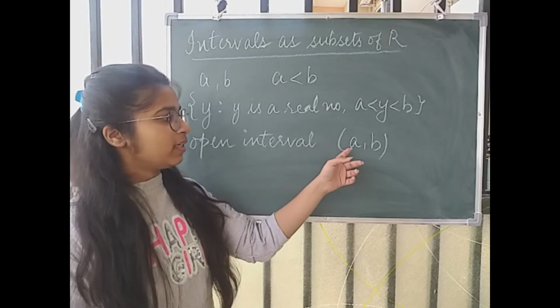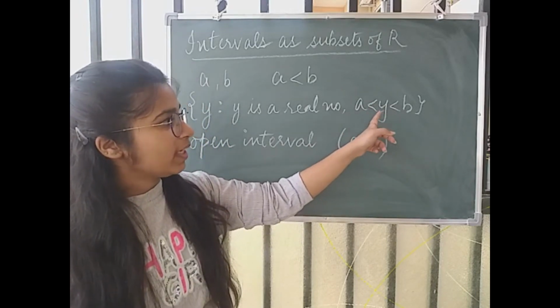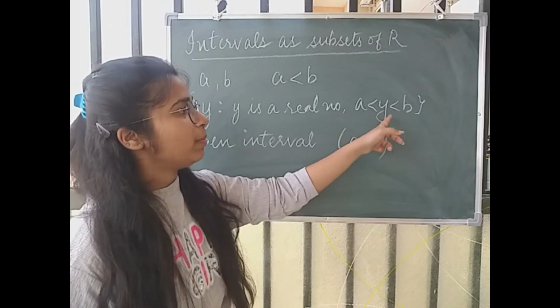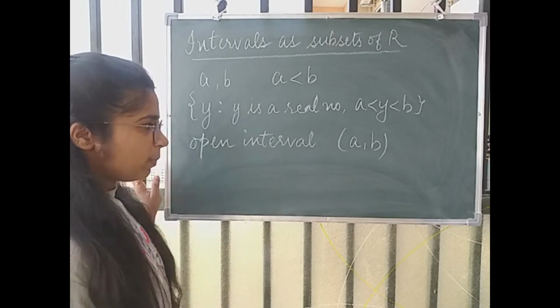Why? Because the elements a and b are not included in this set. So यहाँ पर equality नहीं है. That means a और b को आप include नहीं कर रहे हो. Therefore, this interval is called an open interval.